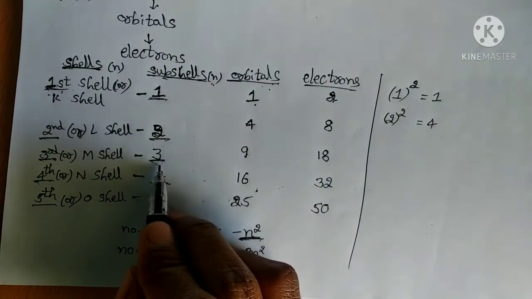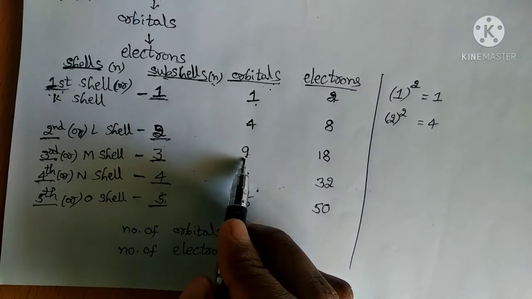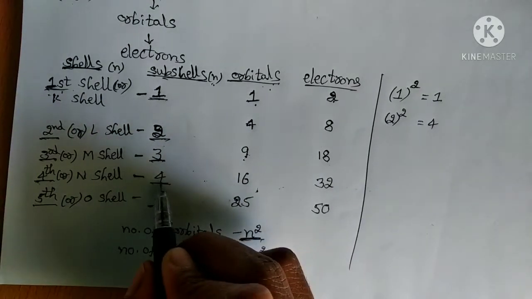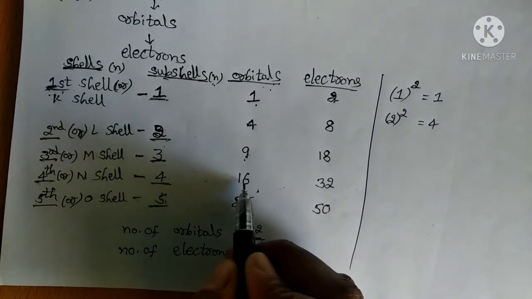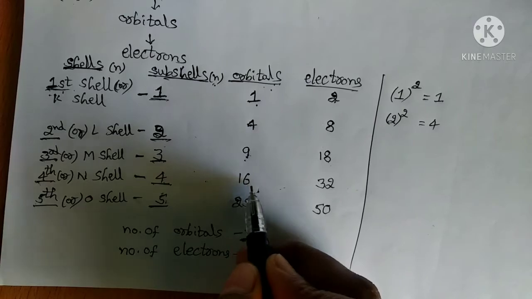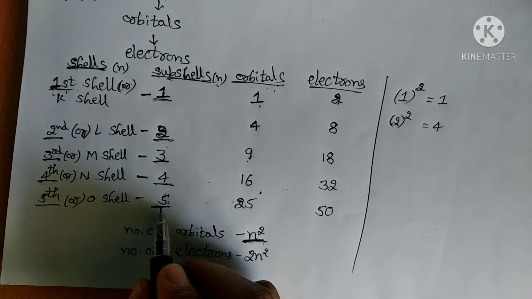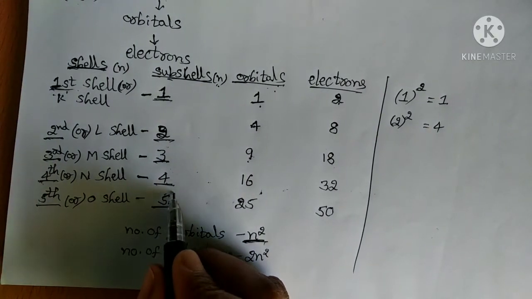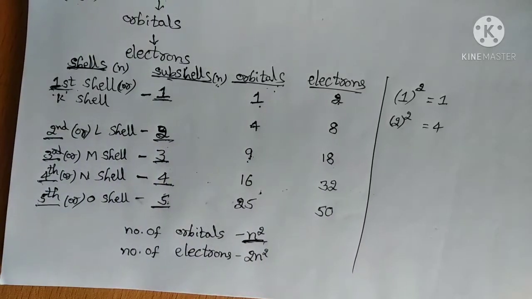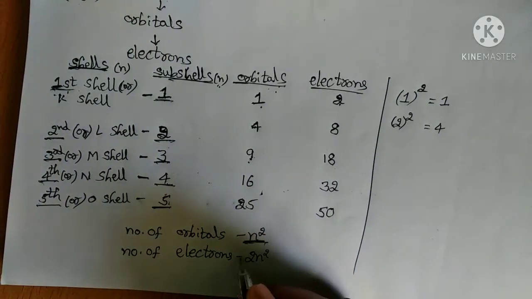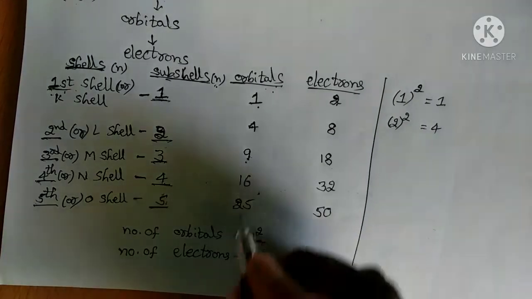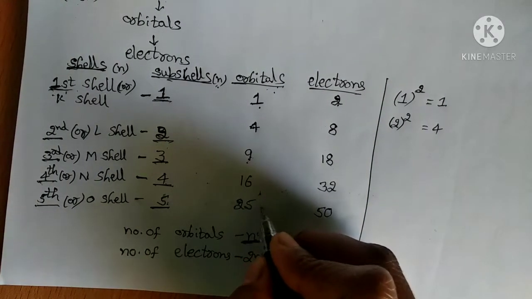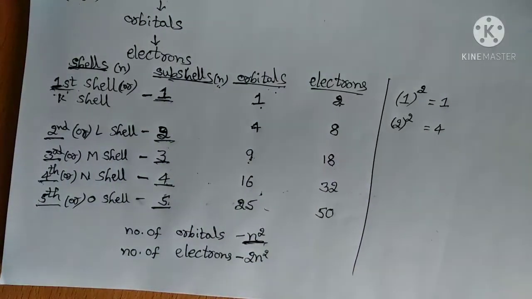So in the third shell, how many orbitals are there? 9 orbitals. Similarly in the fourth shell, 4 subshells are there, so 4 square is 16. So the number of orbitals we can easily get. Similarly in the fifth shell, 5 subshells are there, so 5 square is 25. Right. To calculate the number of electrons, 2n square is the formula. So 25 into 2, you will get the answer.